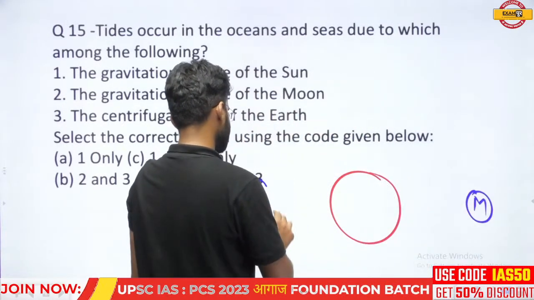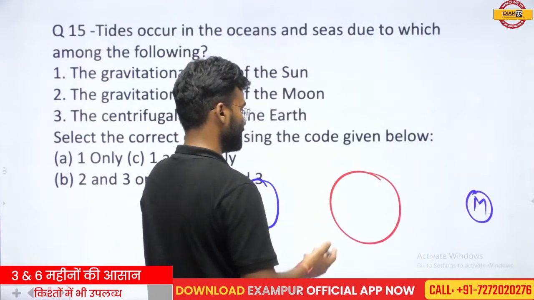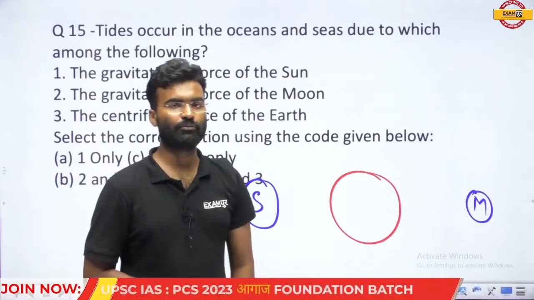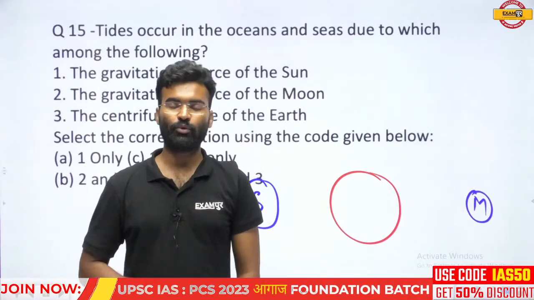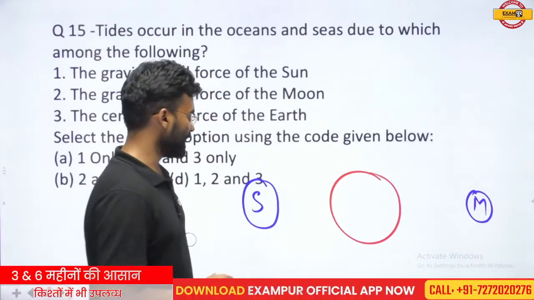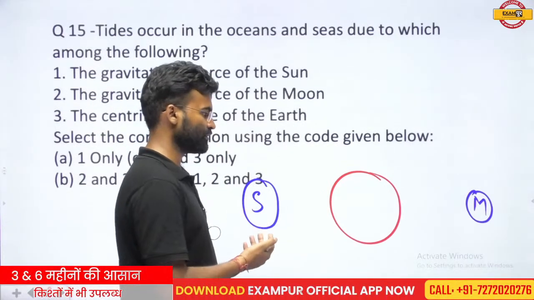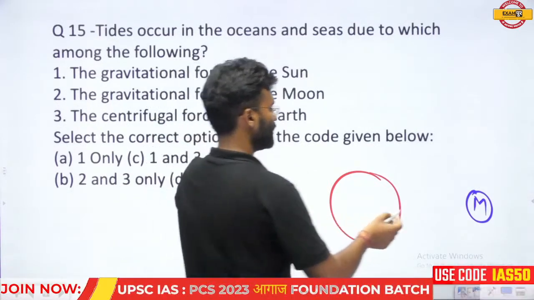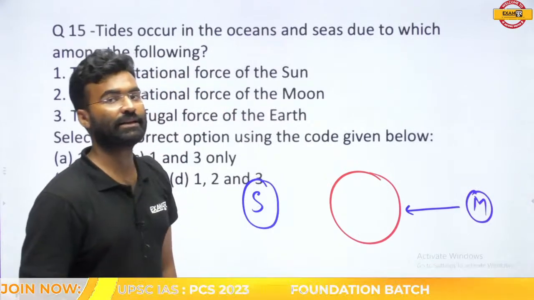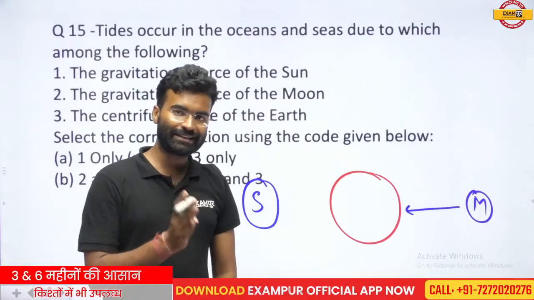The sun is relatively higher in mass than the moon, so the sun has more gravitational force than the moon, but on the earth the effect of the moon's gravitational force is relatively higher due to the lesser distance.